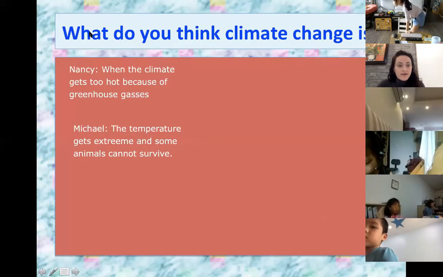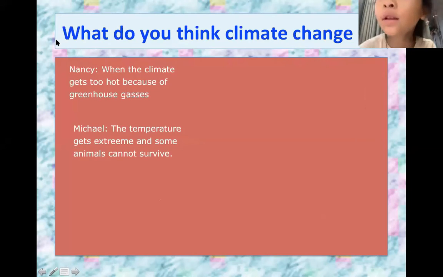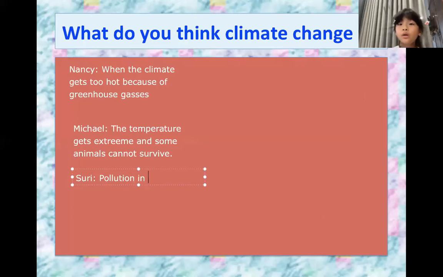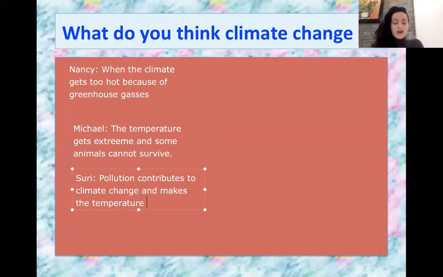Suri, go ahead. What the problem is now is the climate change, because they put so much pollution into the sky, so it gets hotter. And they put oil into the Mississippi, and sometimes they need to put pom-poms around, so it didn't get hotter, because sometimes it's too messy and not neat and clean, so the temperature goes high. Temperature gets higher. All right, very nice. So also pollution is what makes more of those greenhouse gases.